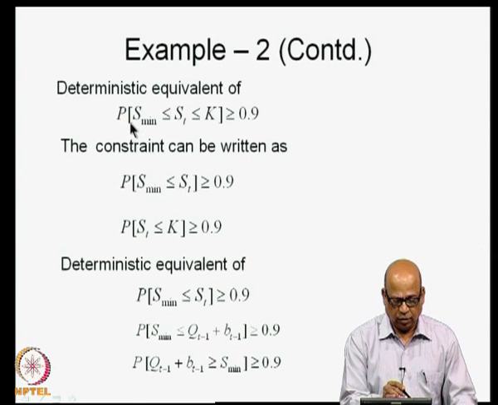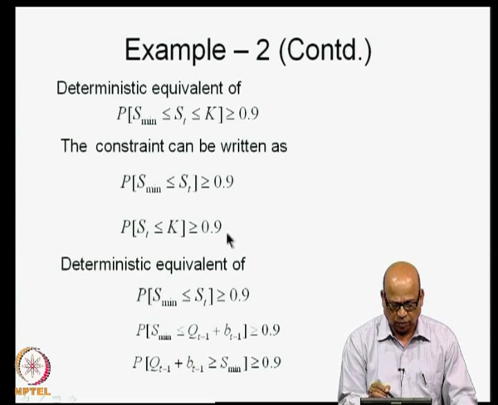And then we go on to write deterministic equivalents associated with each of the constraints. The first constraint here is written as probability of S_t being in the range S_min and K is greater than or equal to 0.9. Now, this will split into two constraints. One is we take the left hand side: probability of S_t being greater than or equal to S_min is greater than or equal to 0.9. The second one is probability of S_t being less than or equal to K is greater than or equal to 0.9. So, we write this as two different constraints.